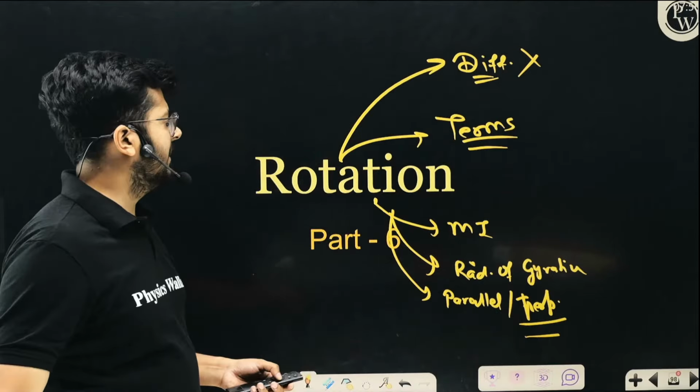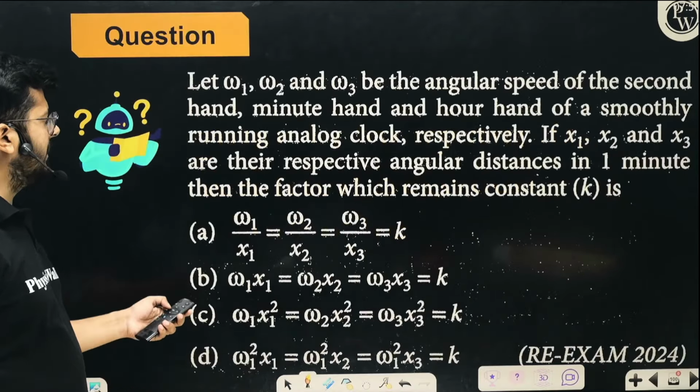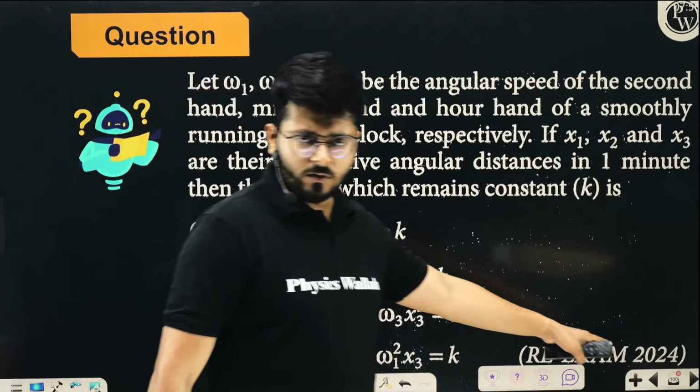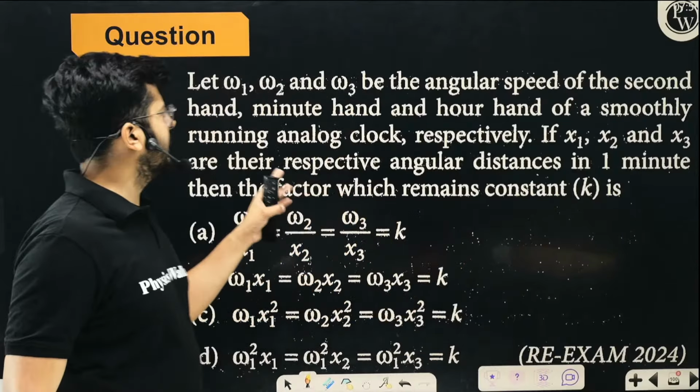So without any further delay, let us start solving the questions for the first part, which is about the terms of rotational motion. It was asked in the year 2024. Look at the question and try to solve it.